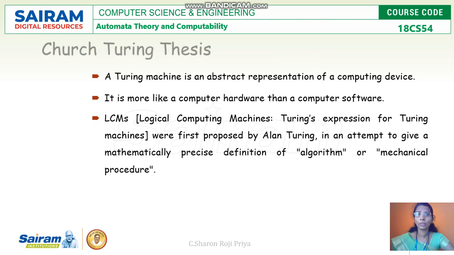And this Turing machine is an abstract representation of a computing device. And it is more like a computer hardware than a computer software. Initially, Alan Turing proposed a precise definition of algorithm known as LCM. This LCM stands for logical computing machines, or I can say algorithm or mechanical procedure. As you all know, algorithm is nothing but a step-by-step procedure to solve a given problem.